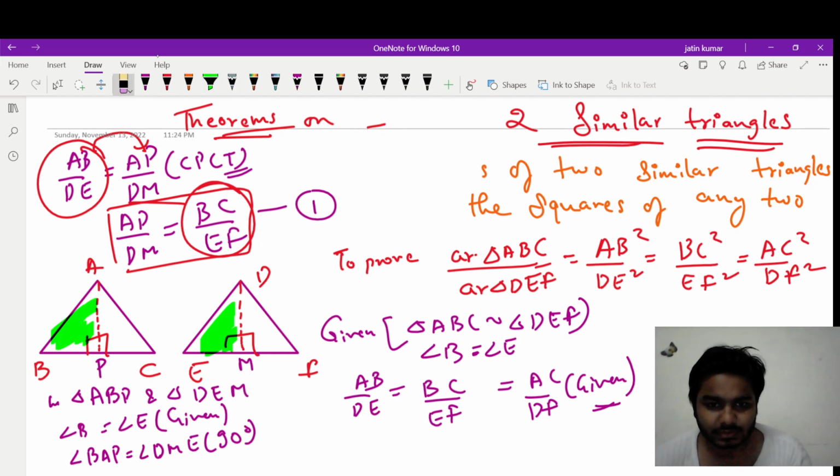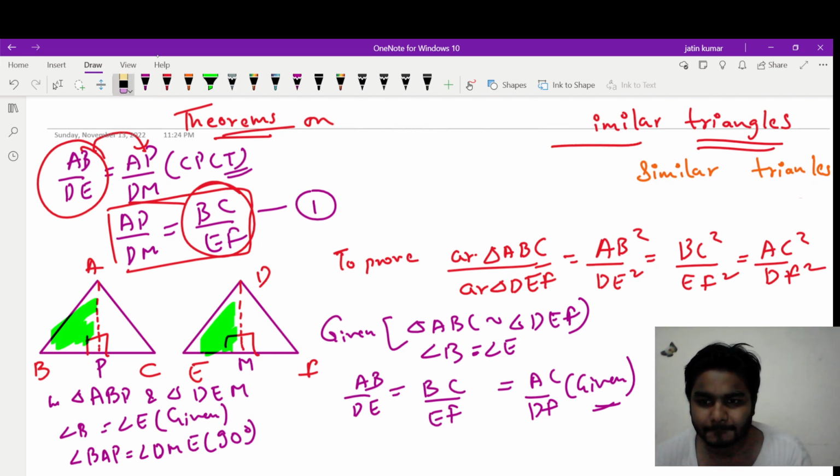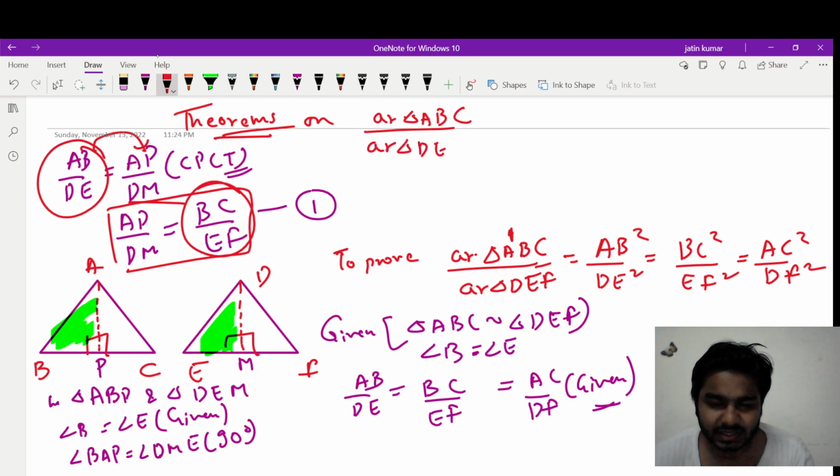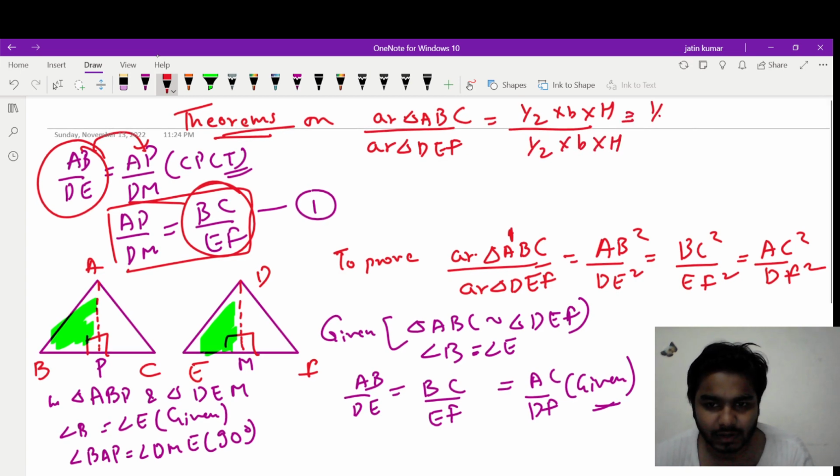Now we will apply the area. Let's take the LHS of both these. Area of triangle ABC upon area of triangle DEF. Area of a triangle is what? Half into base into height and half into base into height, right? So half is half, we cancel the halves. The base of ABC is BC, and for DEF, sorry, the base is EF, right? And the heights are AP and DM.